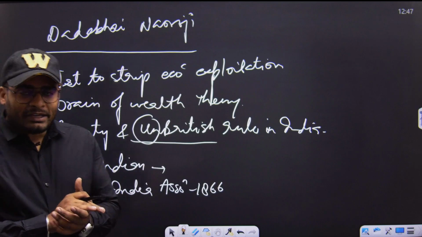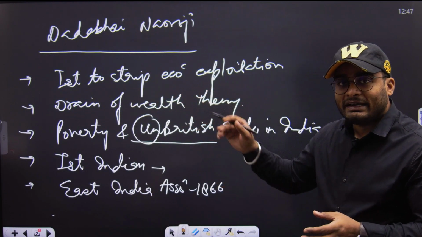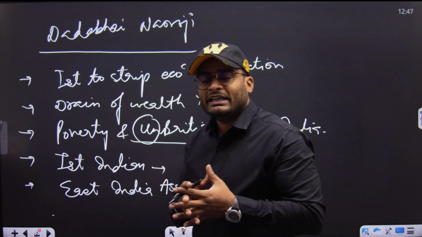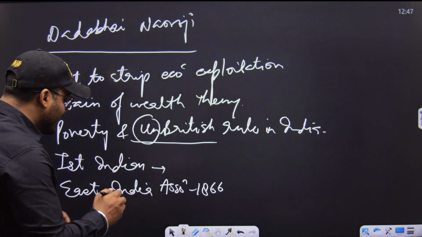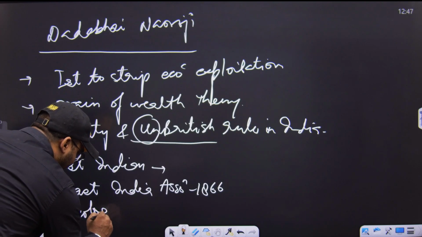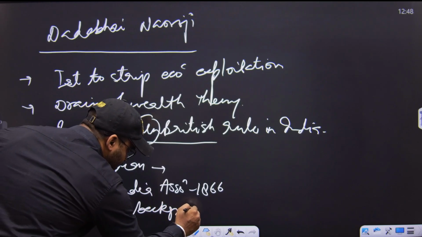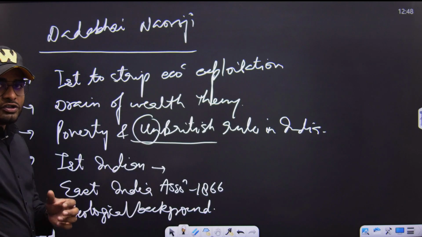Now, Dadabhai Naoroji is also known as the Grand Old Man of India because he provided a platform, an ideological background for the struggle. Ideological background for what? To fight the British. So this was the huge contribution of Dadabhai Naoroji.